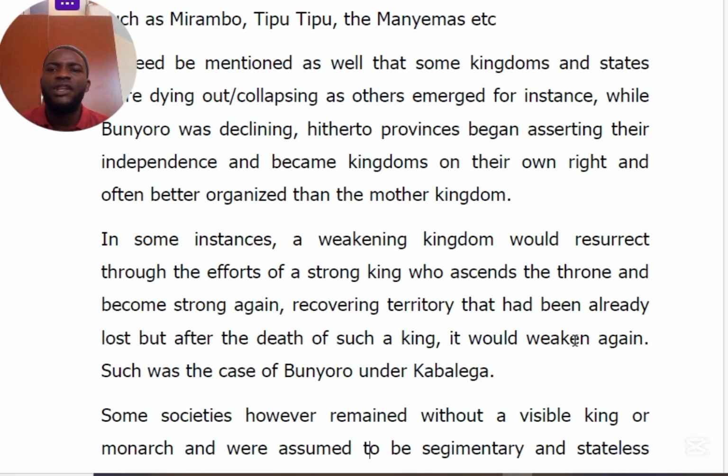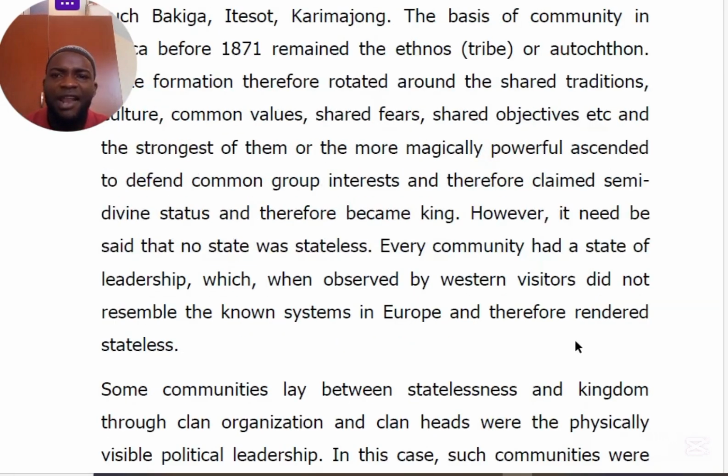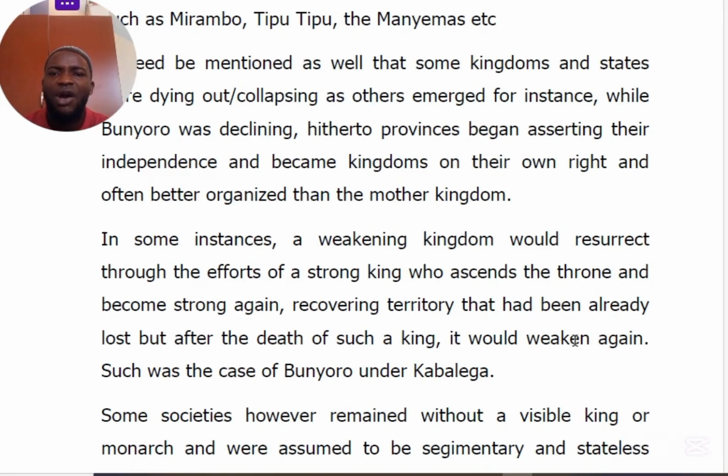So these kings also did a lot of work in strengthening and expanding their kingdoms. They used to attack weak and weaker states and invade them, taking them to be their own states. So there was what they call territory recovering. Look at the scenario when Omukama Kabalega had the conflict with the Kabaka of Buganda by the time.